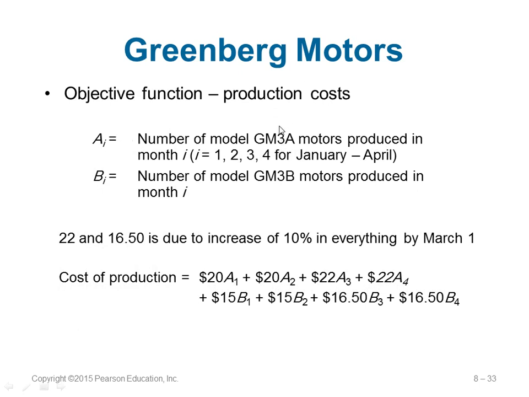AI means for the GM3A, I stands for month. A1 means January, A2 means February, and so on. B is for the second model, same like B1 is for the month of January, B2 is for the month of February, and so on. Remember, there is a condition.